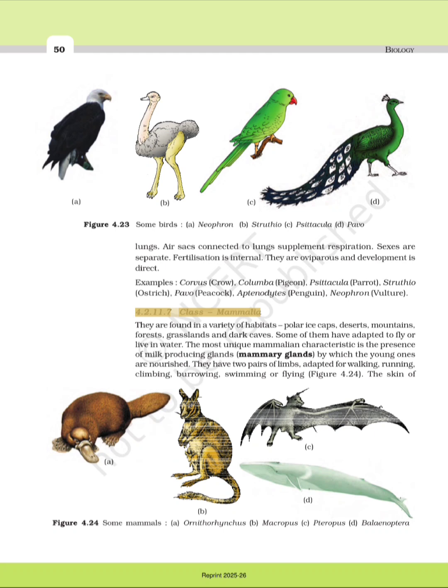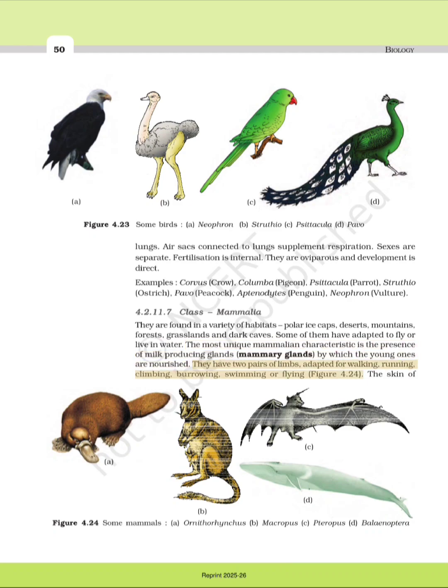Class Mammalia. They are found in a variety of habitats: polar ice caps, deserts, mountains, forests, grasslands and dark caves. Some of them have adapted to fly or live in water. The most unique mammalian characteristic is the presence of milk-producing glands, mammary glands, by which the young ones are nourished.